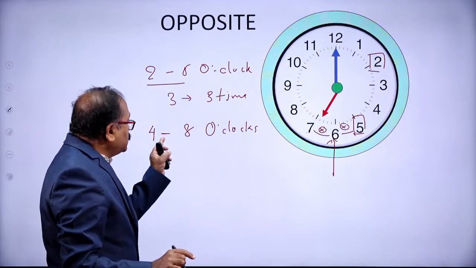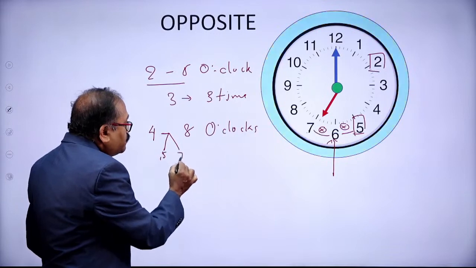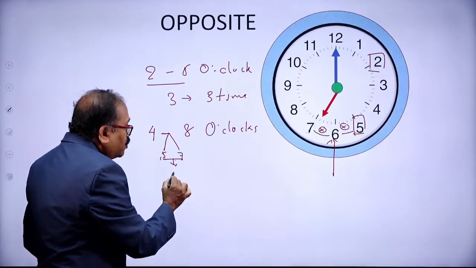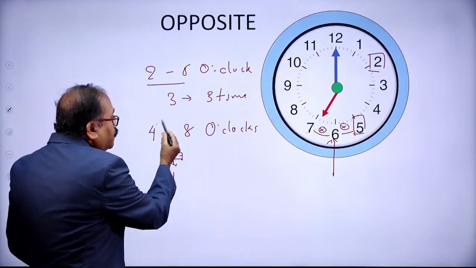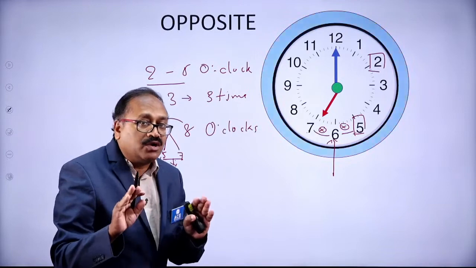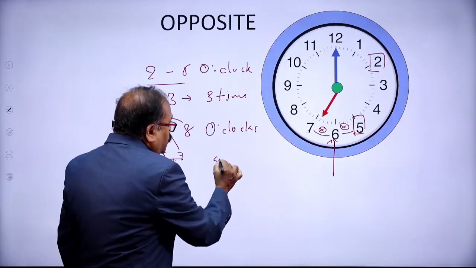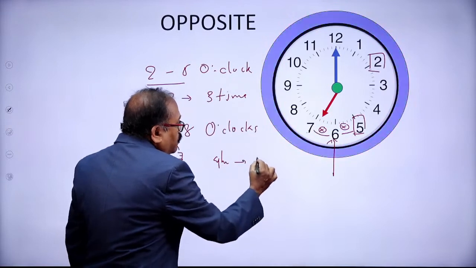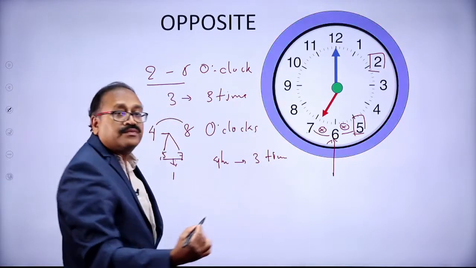Therefore, as there are 4 hours, the hands will be opposite not 4 times, but 4 minus 1, 3 times.